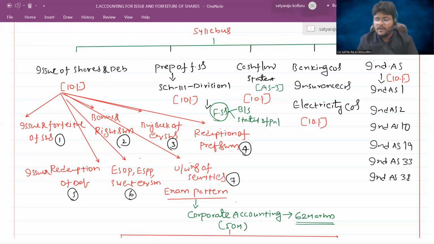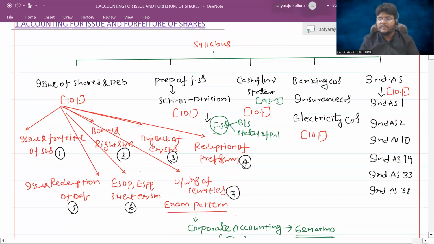Is it okay, guys? Next, industry-related specific entities like banking companies, insurance companies, electricity companies. How we are going to prepare the financial statements of such specific entities and various provisions related to them we are going to see in that specific module or unit. And the last unit is purely dedicated to Ind AS, Indian Accounting Standards. Even though you have already seen some of the accounting standards in FA, which is paper 6, the accounting standards you are going to learn in your paper 10 are quite different, because the accounting standards you learn in paper 6 are the existing accounting standards in India.